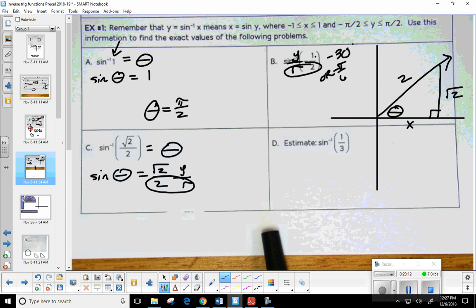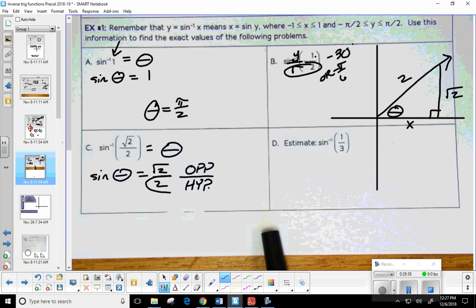Oh, yeah, if you want to do that, you're fine. And if you want me to do the same thing, I'll gladly do that. So we'll go ahead and say that's opposite over hypotenuse. I'm fine with that. Okay. All right. Well, let's go ahead and do one more thing. Let's do the Pythagorean theorem.